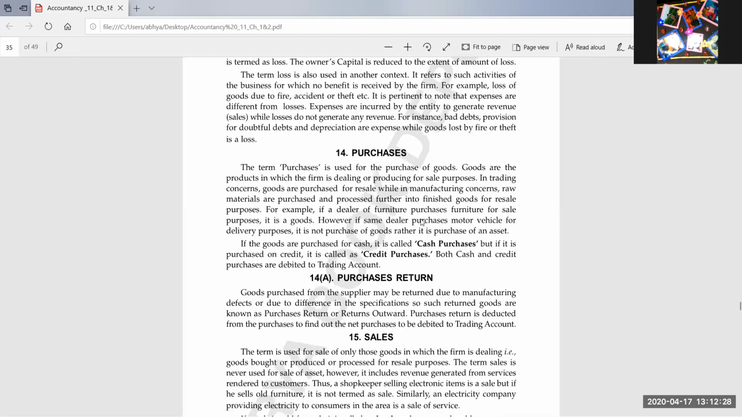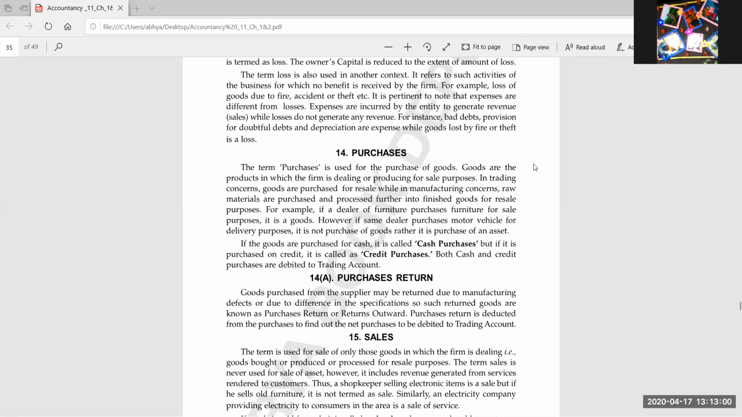Yesterday I told you about goods. Goods are the things in which the businessman is dealing. It means the things which are purchased by the businessman for selling them. Those things are known as goods. So the term purchase is used for the purchase of goods only. Whenever a businessman is purchasing goods for selling them, then that buying of the goods will be known as purchases.